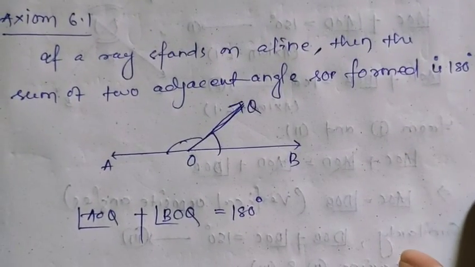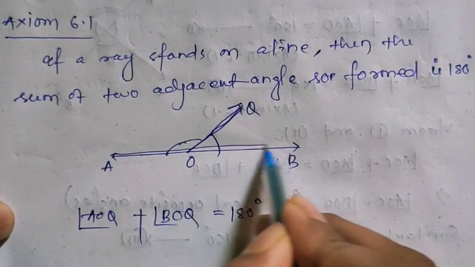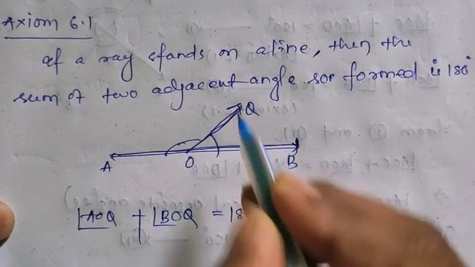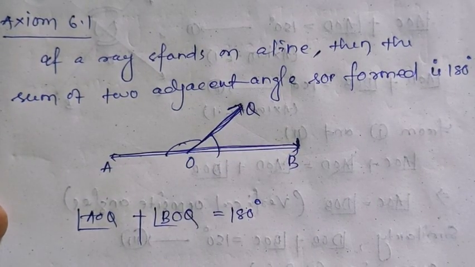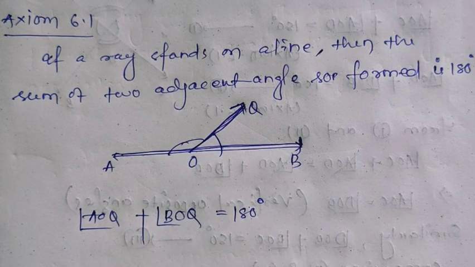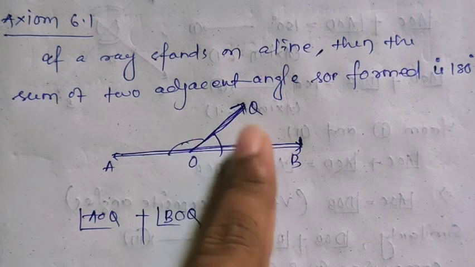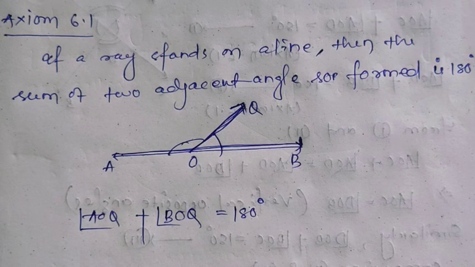So here is the first axiom, axiom 6.1, and what it says: if a ray stands on a line, then the sum of adjacent angles so formed is 180 degrees. Here AB is a line, and OQ is a ray which stands upon AB, and the sum of the two angles is 180 degrees, because they become adjacent angles, and the sum of these two angles is 180 degrees. This is your first axiom, axiom 6.1.